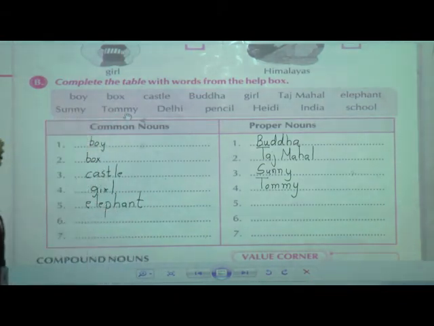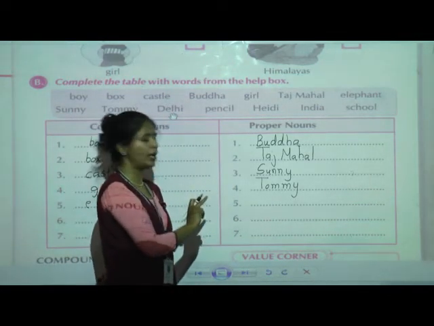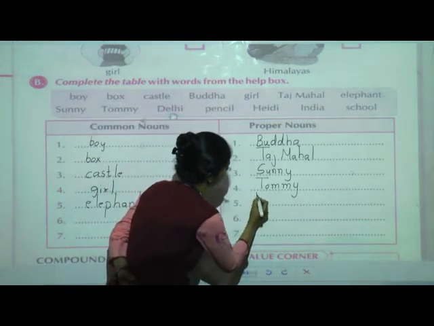Now next we will see Delhi. What is Delhi, students? The name of a city, the name of a place. It begins with a capital letter, Delhi. So is it a common noun or proper noun? It is a proper noun. So Delhi will come below proper noun.